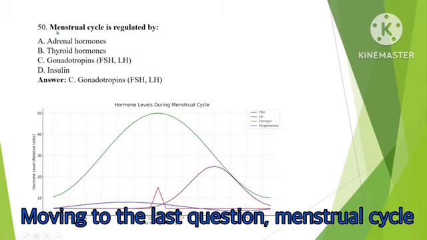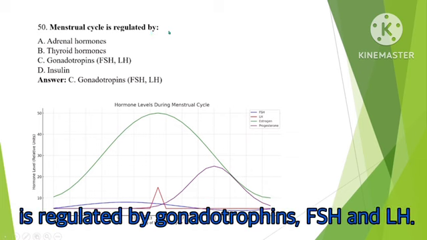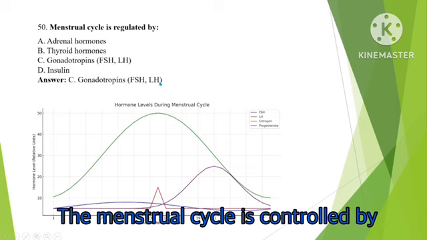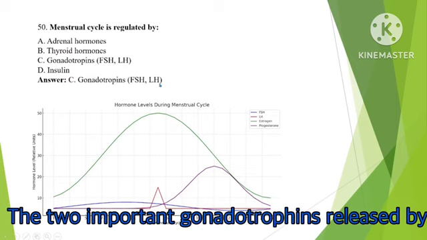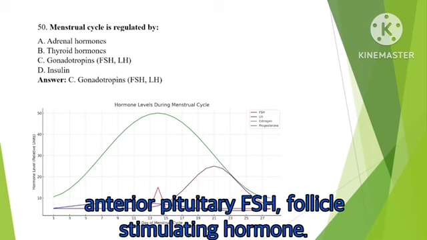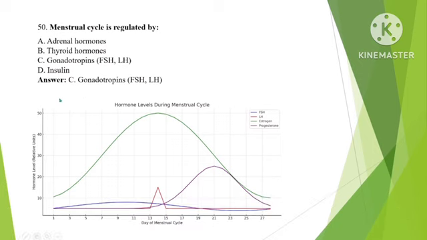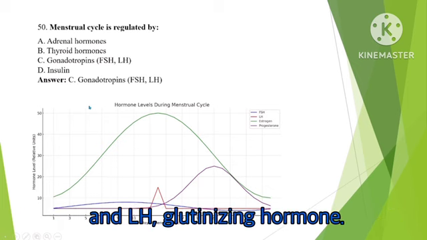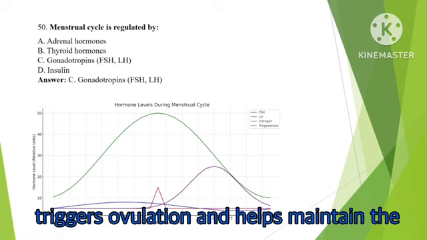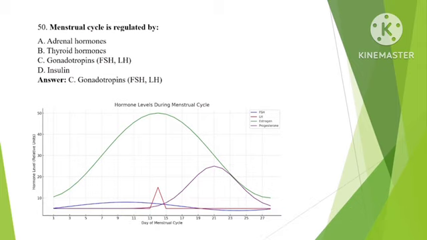Moving to the last question. Menstrual cycle is regulated by gonadotrophins, FSH and LH. The menstrual cycle is controlled by the hypothalamus-pituitary-ovarian axis. The two important gonadotrophins released by the anterior pituitary are FSH, follicle stimulating hormone, which stimulates follicle development in the ovary, and LH, luteinizing hormone, which triggers ovulation and helps maintain the corpus luteum.